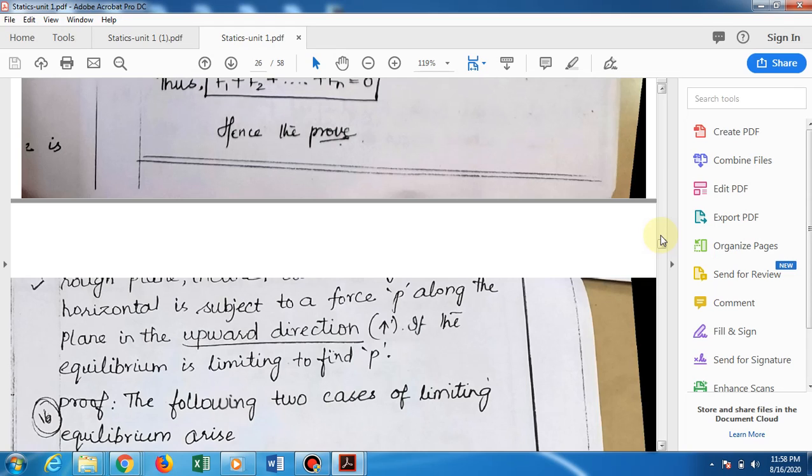Here you mark that the upward direction is given. If the equilibrium is limiting, then find P.